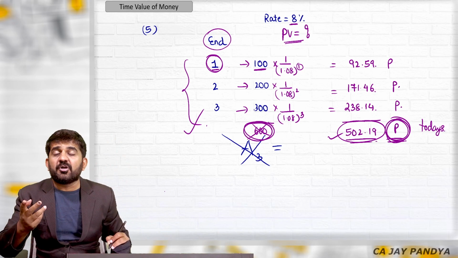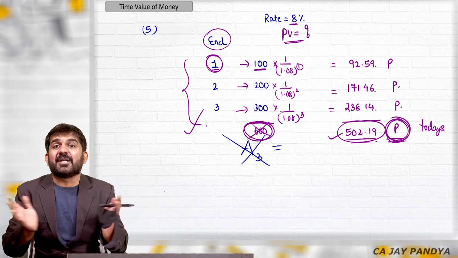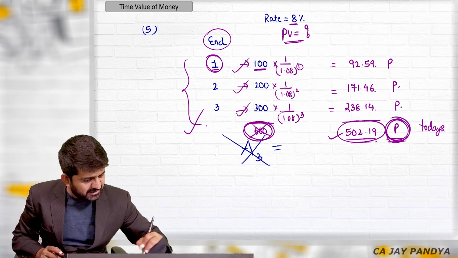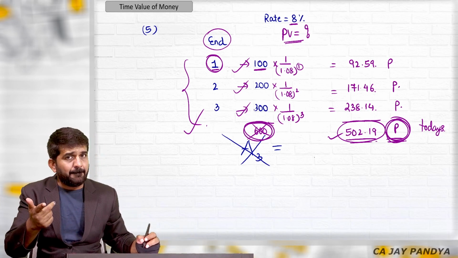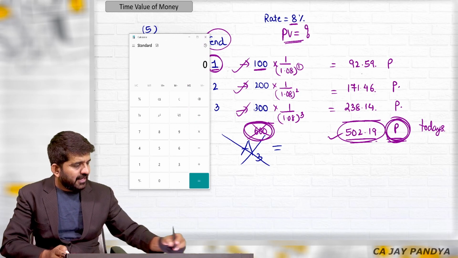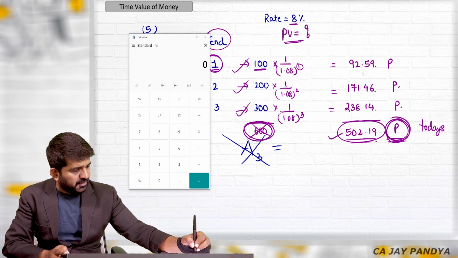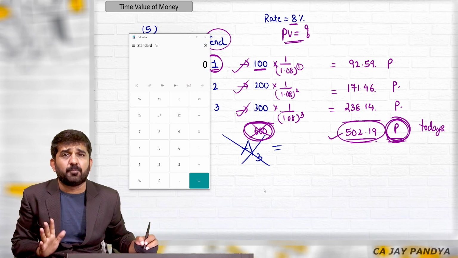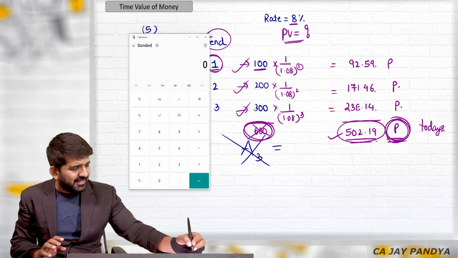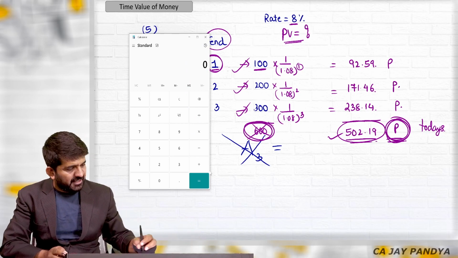Today's value for 100, 200 or 300 combined, present value. Present value of this as well as this. How to find it out by M plus? All of you should understand. I have done the total of these three figures: 92.59, 171.46 and 238.14 are not important for me. Still, I am writing it down. You can do it by M plus directly.